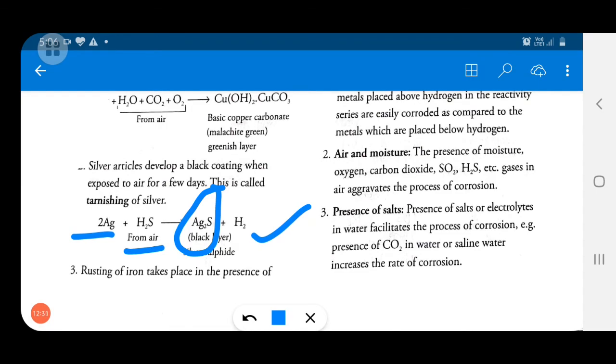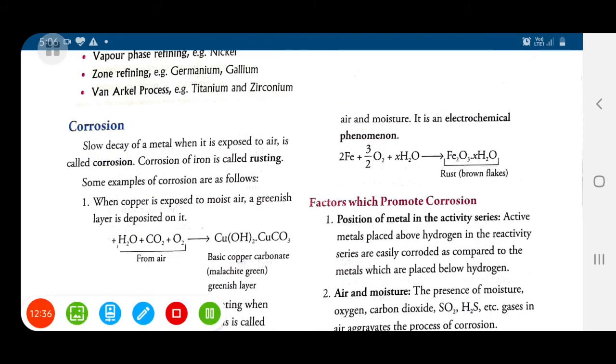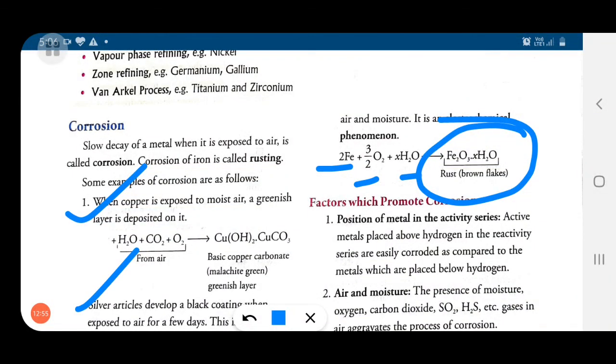Is this clear? Now see rusting of iron. For rusting of iron, oxygen and some molecules of water combine together to make rust, Fe2O3.xH2O, where x means some amount of water molecules. So please note down all these three types of corrosion in your copy.